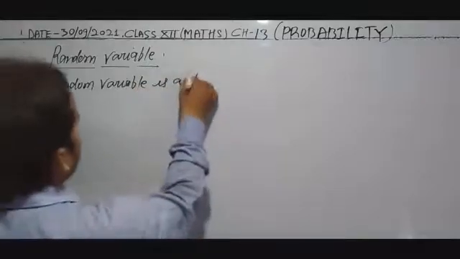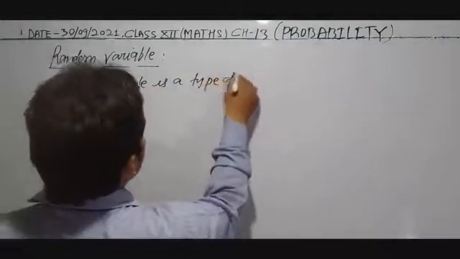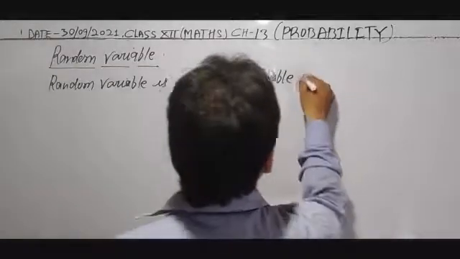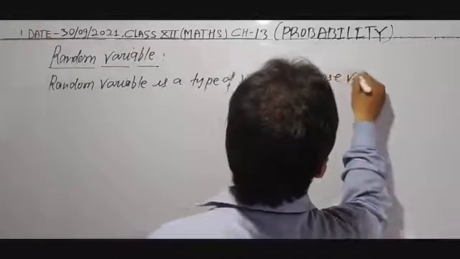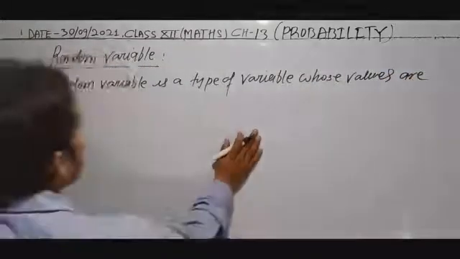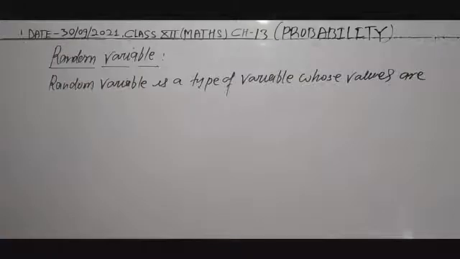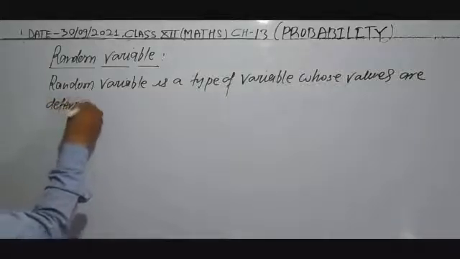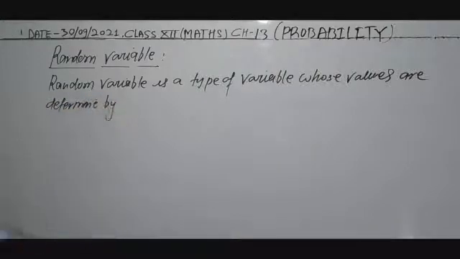A random variable is a type of variable whose values are determined by the outcomes of a random experiment.